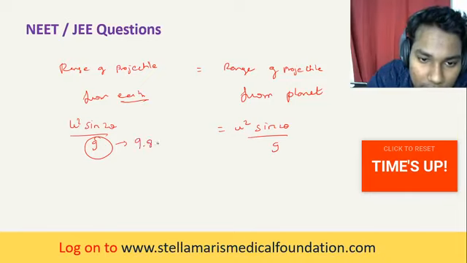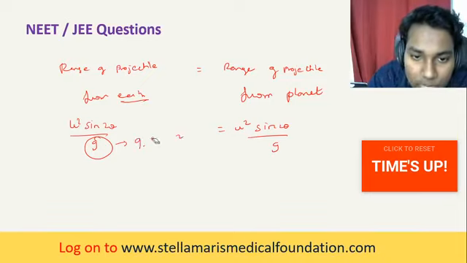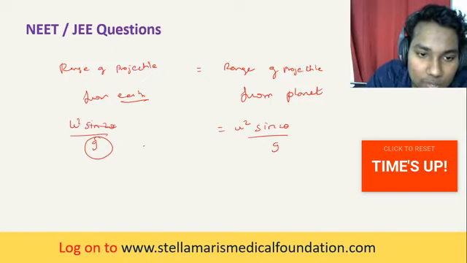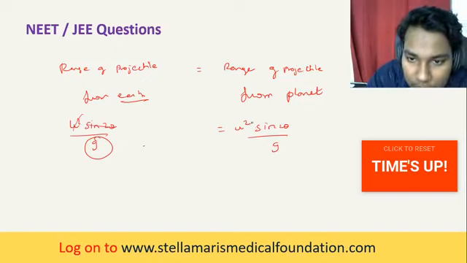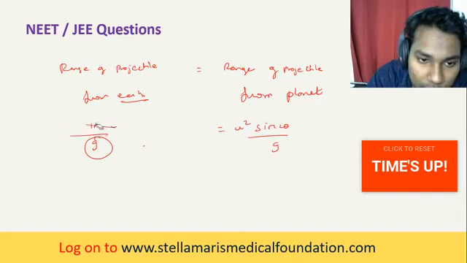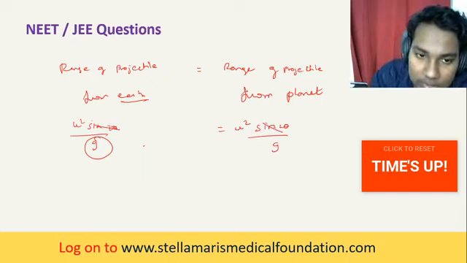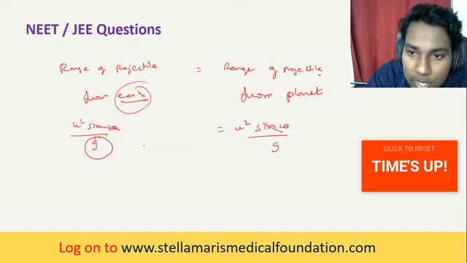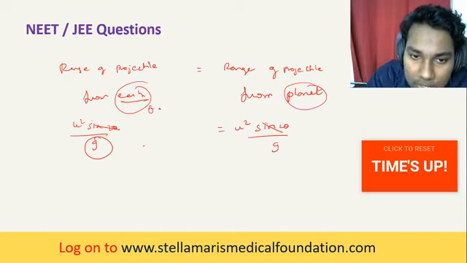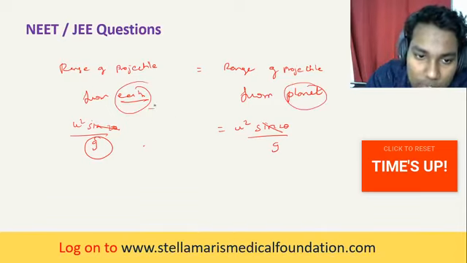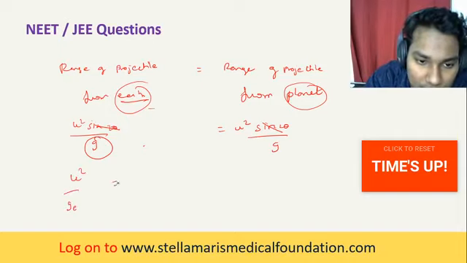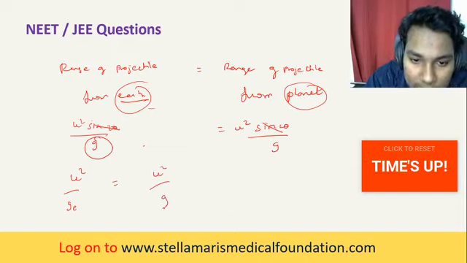The common factor sine 2 theta can be cancelled, because the angle of projection of earth is equal to the angle of projection of the planet, this theta is equal to this theta. So what we can write is u squared by g, the acceleration due to gravity on Earth, by u squared by g.